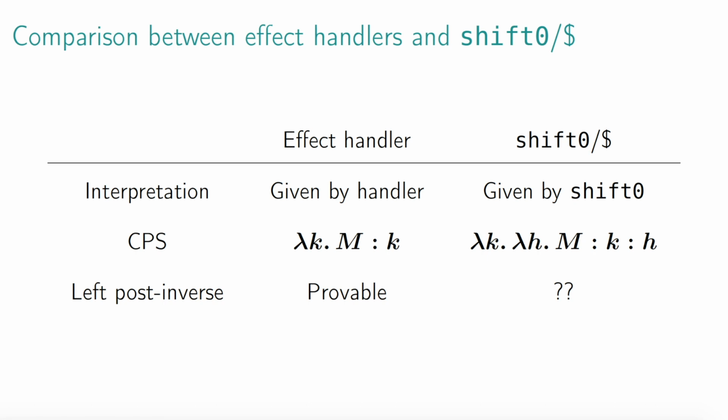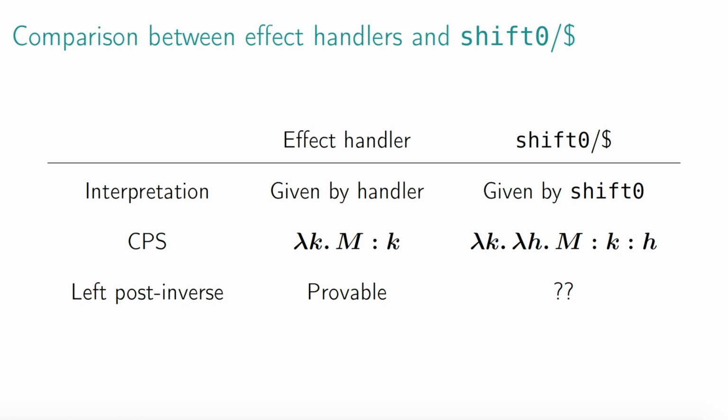Many people argue that having a separate handler makes it easier to write modular programs. However, from the viewpoint of reflections, the modular aspect of effect handlers seems to be the source of complication. As we have seen, we need to pass around an additional effect continuation in the CPS translation.